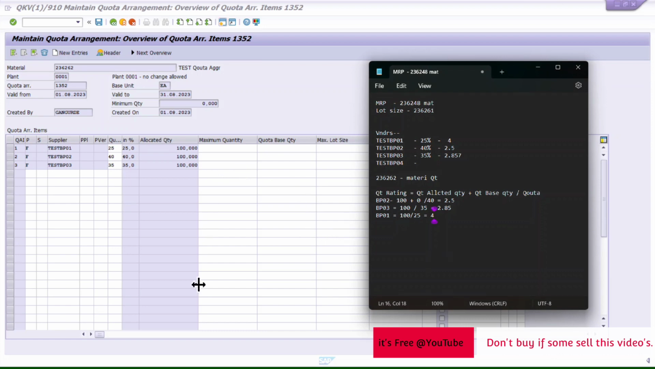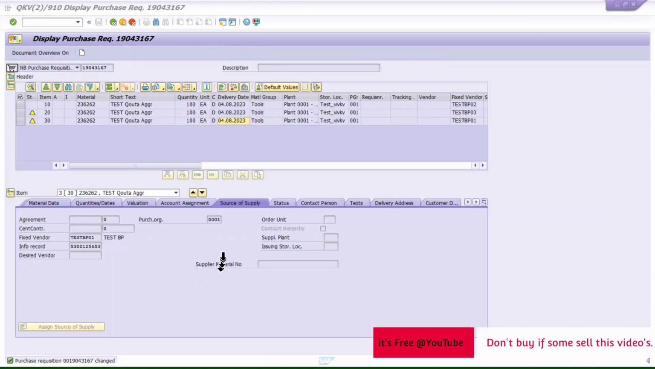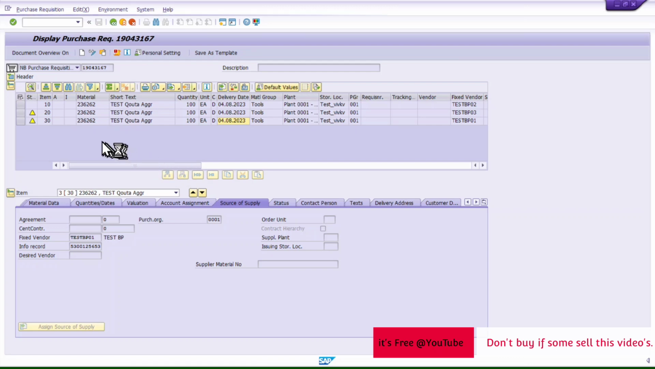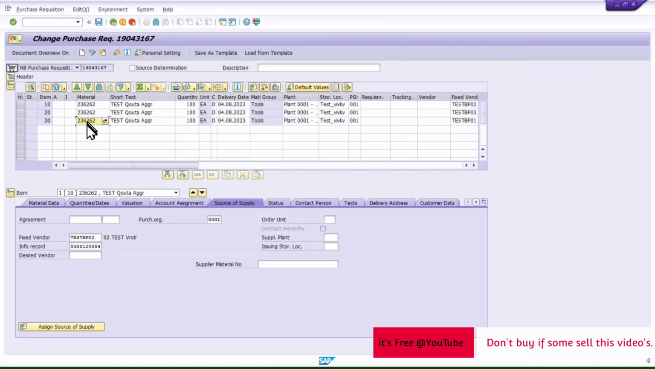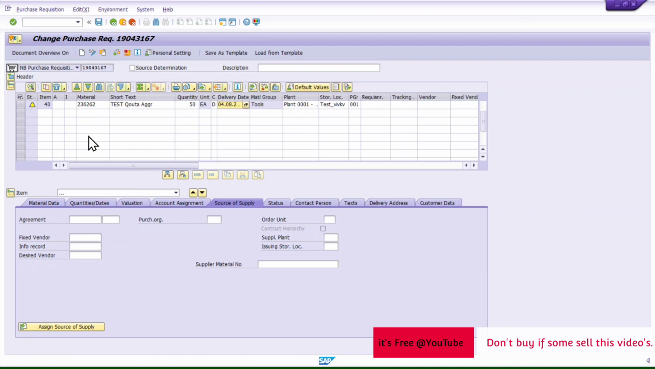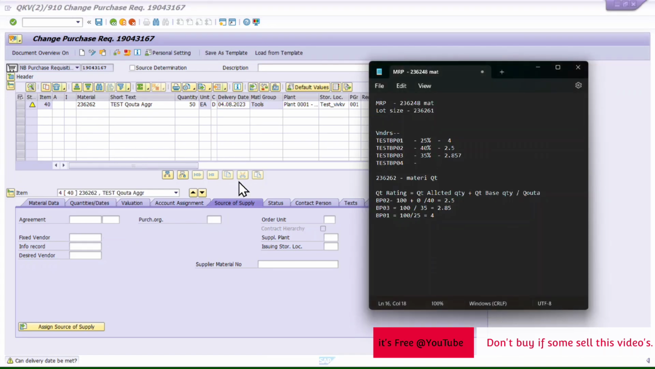Okay. So now if I go into the PR screen again and I am ordering one more quantity, let's say now I am ordering only 50 quantity, not 100. I need only 50 for this month. So how will the quota get selected? Let's calculate manually first and then we will jump in. Which vendor has the minimum quota rating? That is BP02, because 2.85 is bigger than 2.5 and 4 is bigger than both of them.